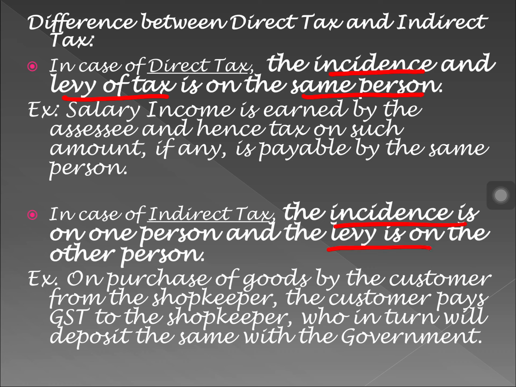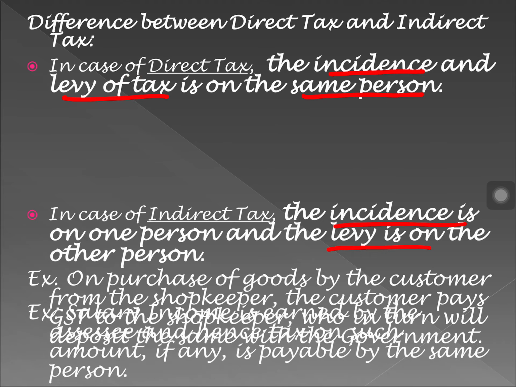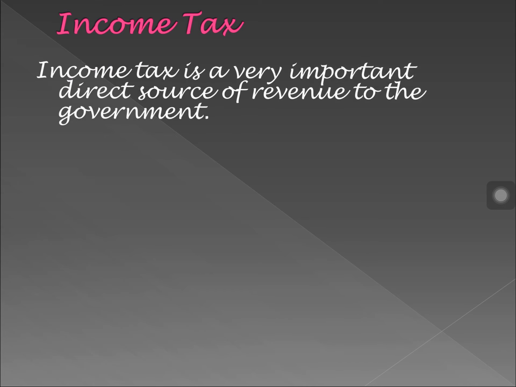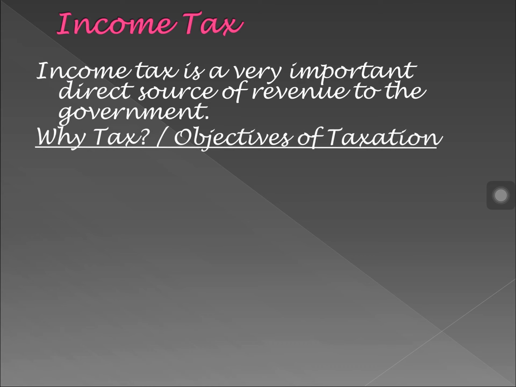Let us see the example given. Salary income is earned by the assessee and hence tax on such amount, if any, is payable by the same person. And let us see the example of indirect tax. On purchase of goods by the customer from the shopkeeper, the customer pays GST to the shopkeeper, who in turn will deposit the same with the government. Income tax is a very important direct source of revenue to the government, correct? So when you pay tax to the government, then government can run the country.